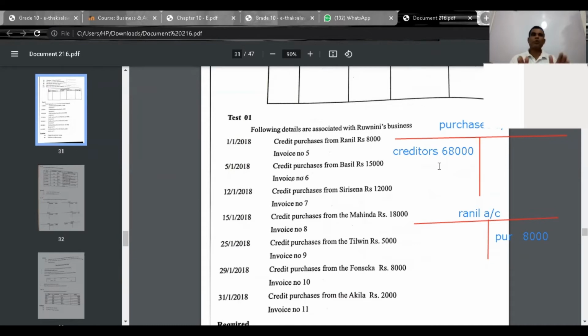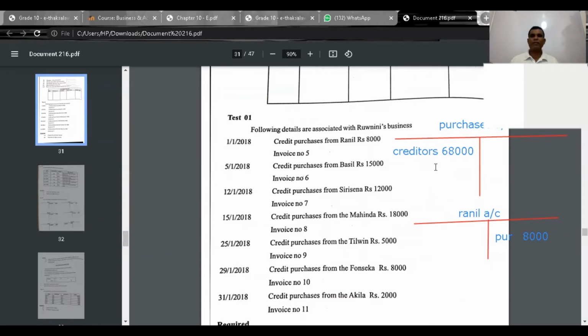At least you have to draw up a single account based on the given format. Date, description, ledger folio, value. That is how you have to draw up an account. Date, description, ledger folio, value, debit side. Date, description, ledger folio, value, credit side. So when you draw up accounts, please write at least a single account based on the given format.